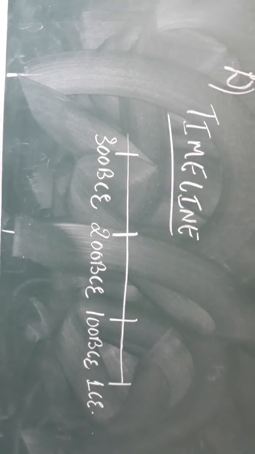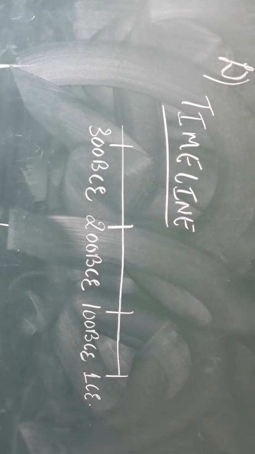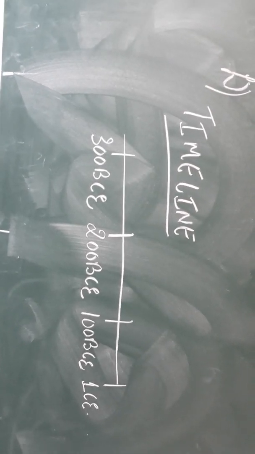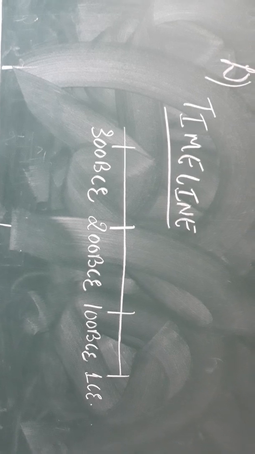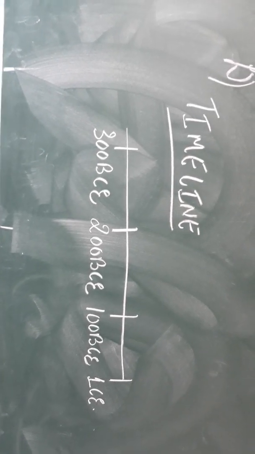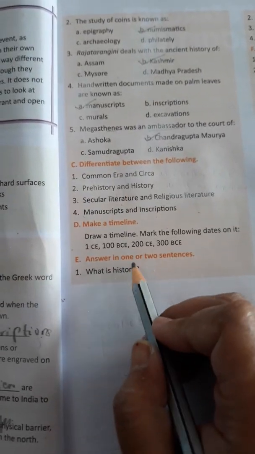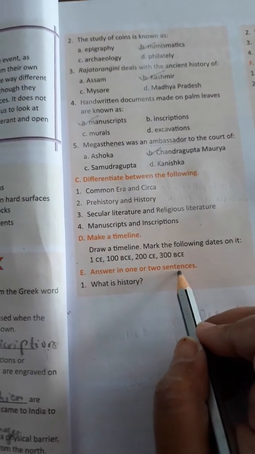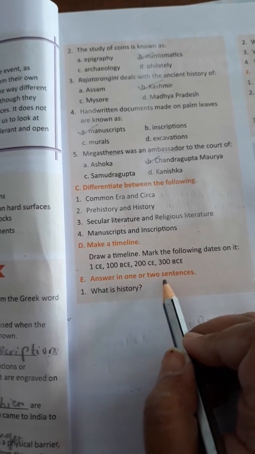You can first try by yourself, then if you cannot do it, you just see from the board and copy it down. After your school reopens, we can have one more class about this timeline. Now after the timeline you have to answer in 1 word or 1 or 2 sentences.